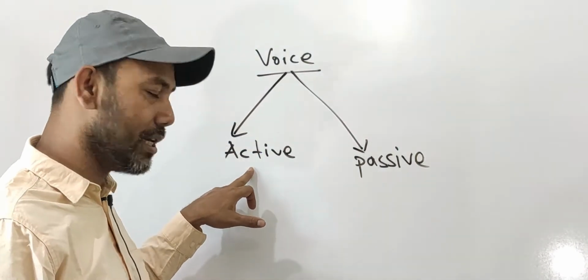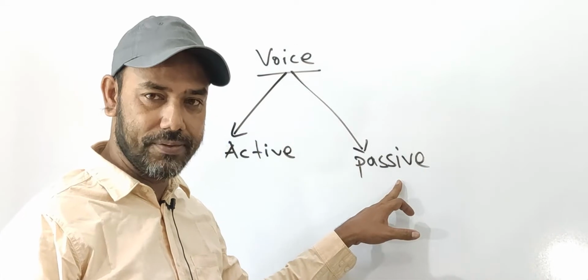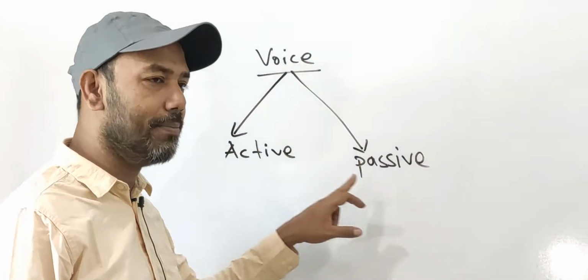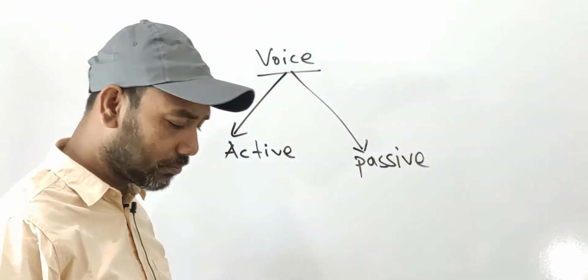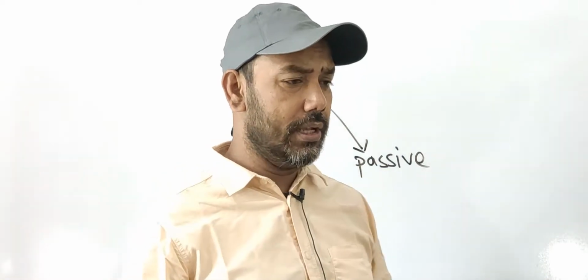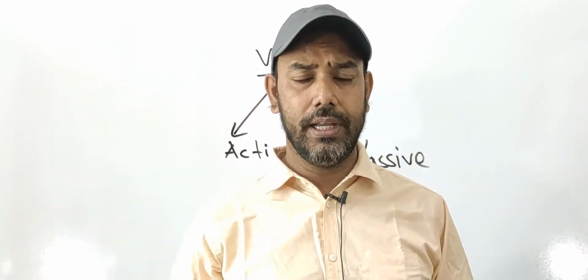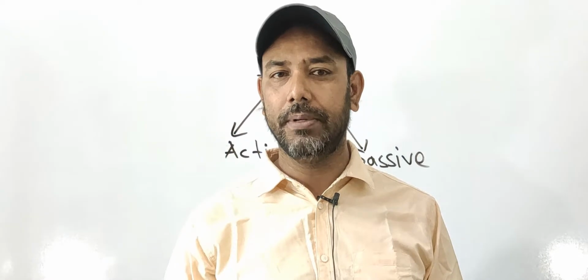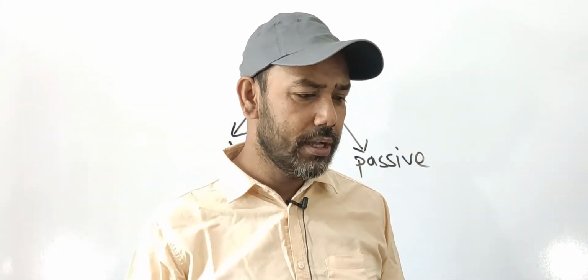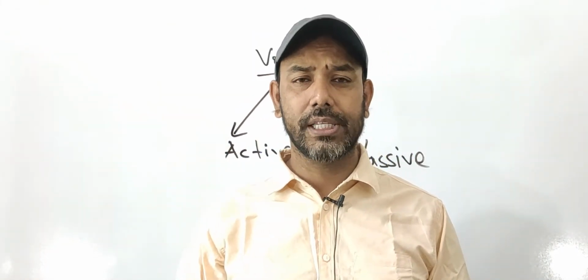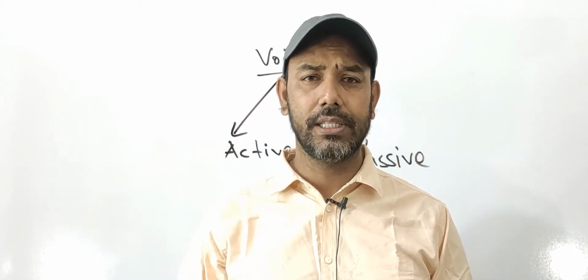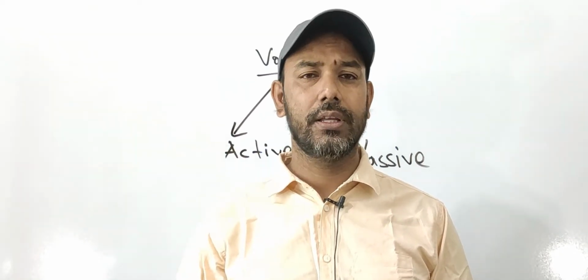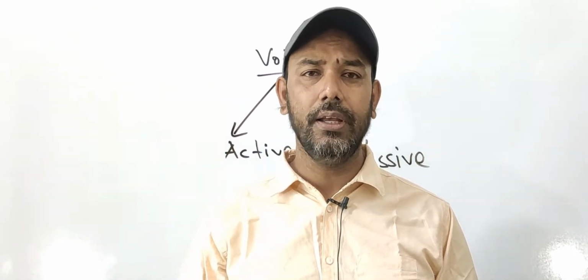Number one, active. Number two, passive. As I told earlier, it's a special type of grammatical item. Actually, voice works with the verb.